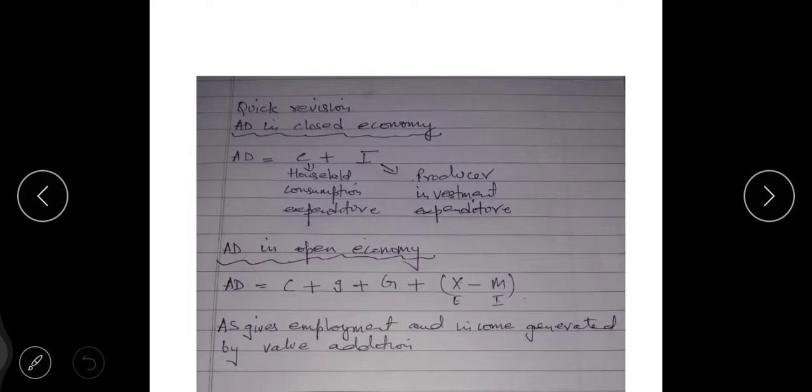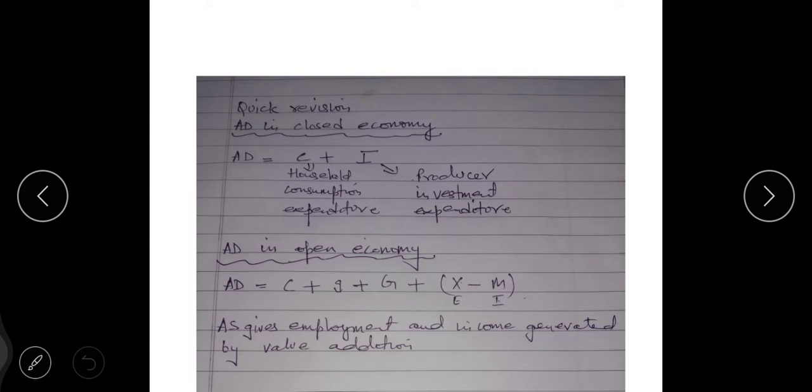Just as we have done open and closed, always remember. In a two sector closed economy, if consumption is equal to the income, your average propensity to save will be dash. 0, right beta?